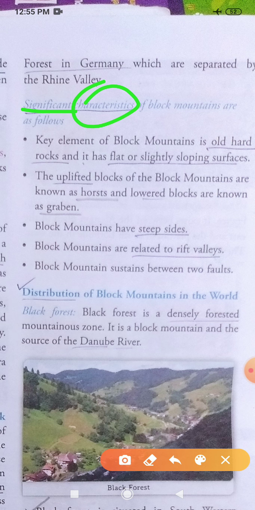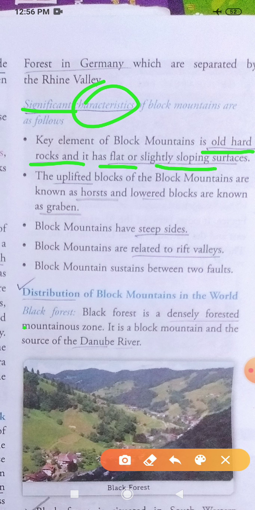So the first characteristic is given here. They are formed of old hard rocks. So most of the block mountains are made up of old rocks, and they are very hard rock. Generally they are not soft rock, very hard they are. Okay, and another one is that the top of that one will either be flat or slightly sloping.